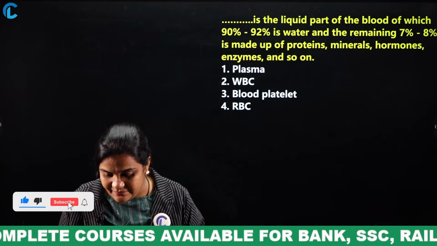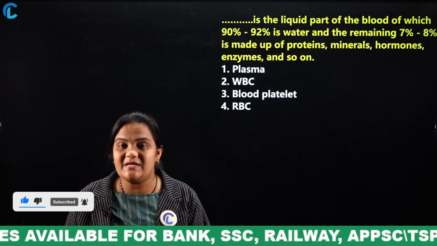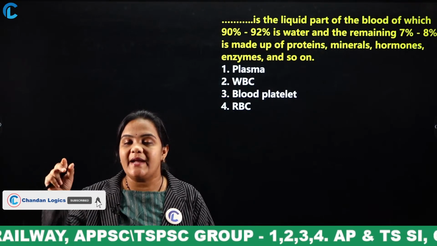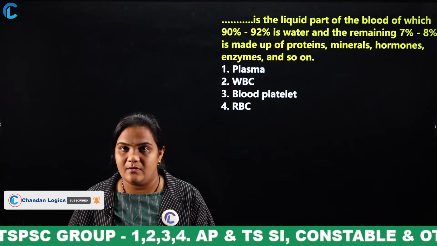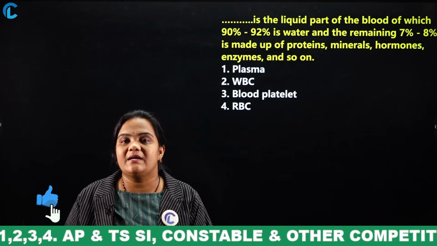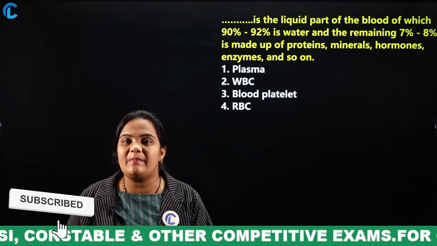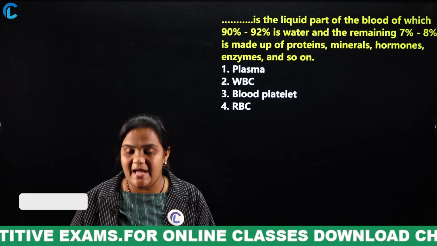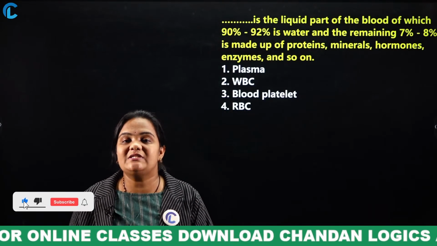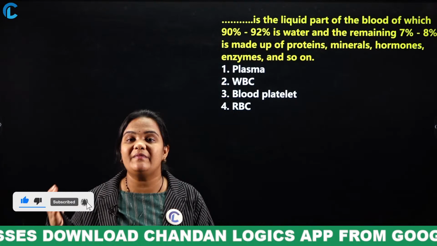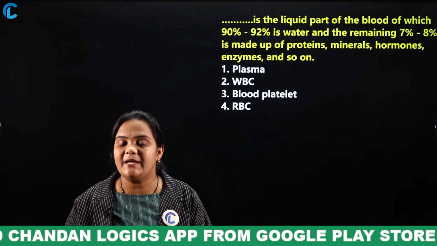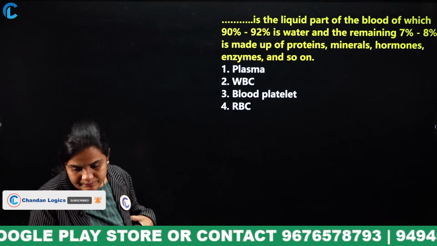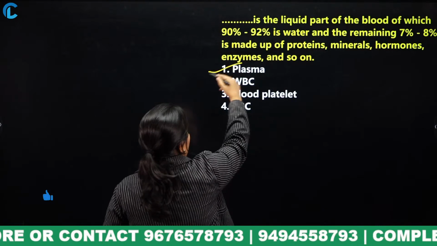Now, what is the answer for this? Yes, very good. Plasma is a yellowish-brown fluid which makes up most of the blood. WBC is also known as leukocytes; white blood cells protect us from infections. Blood platelets prevent blood clotting and bleeding problems. RBC transport oxygen to the body. The answer is plasma.